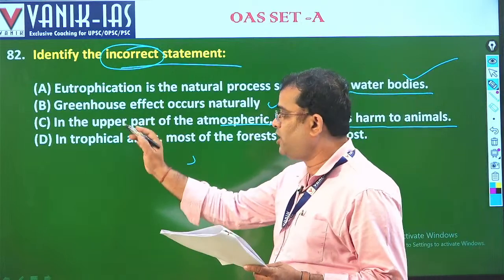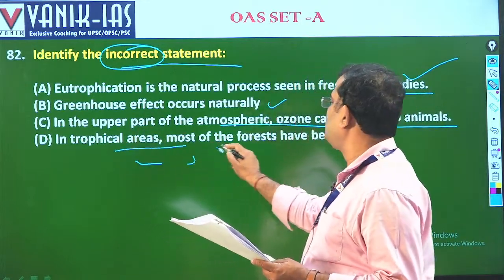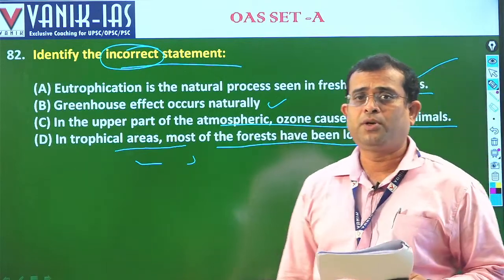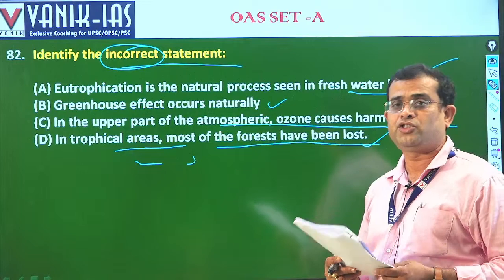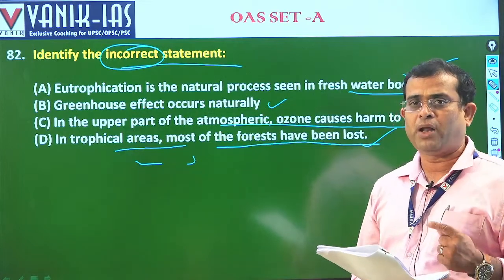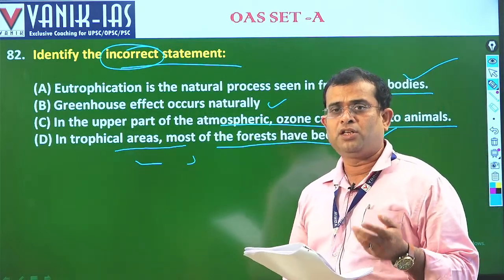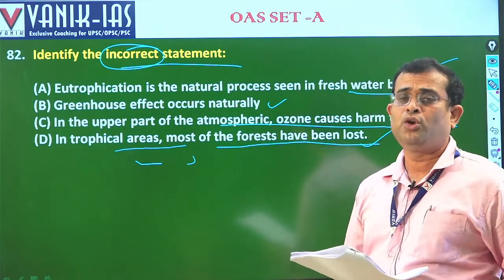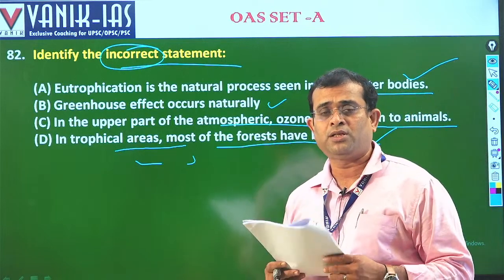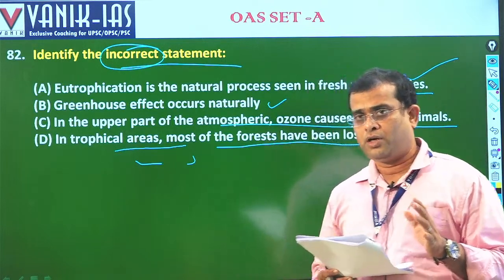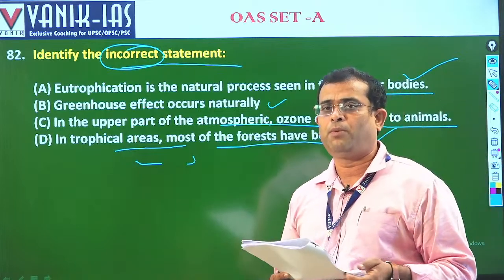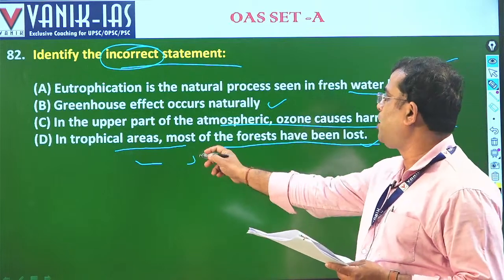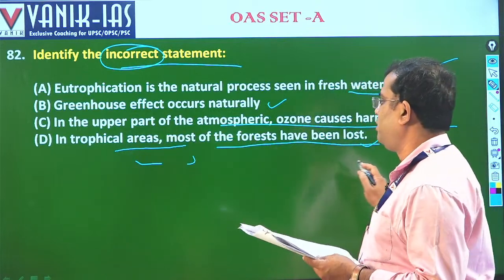Next, in the tropical areas, most of the forests have been lost. This is also correct, because in tropical areas, because of climatic change, there is an abrupt increase of temperature, and because of that, forest fires are there. Also human intervention means deforestation, particularly for rapid industrialization and urbanization. These are the factors which coupled, and particularly in the tropical areas it is correct.